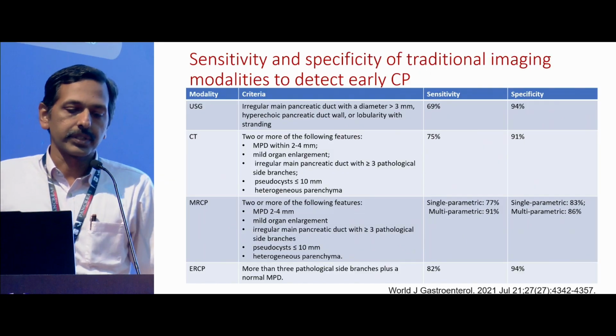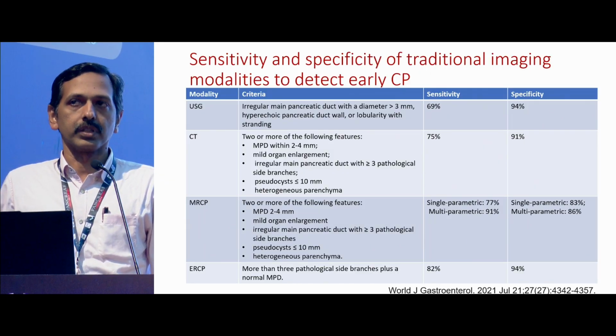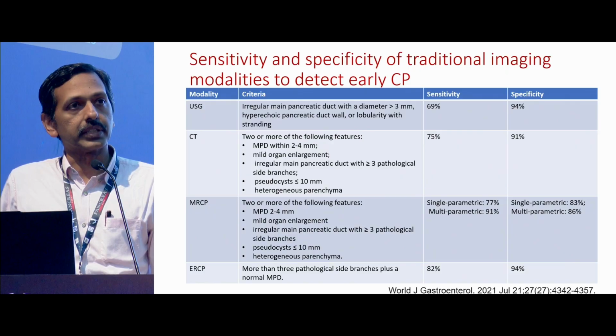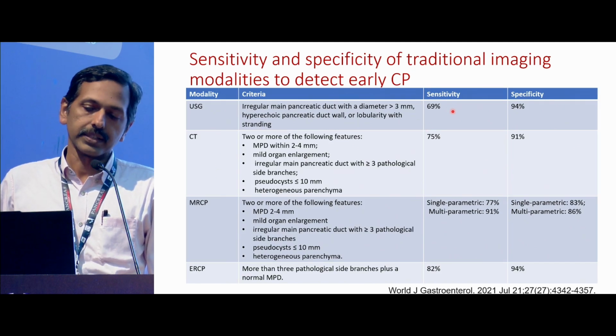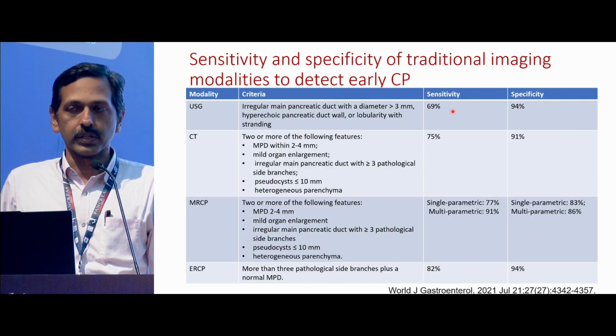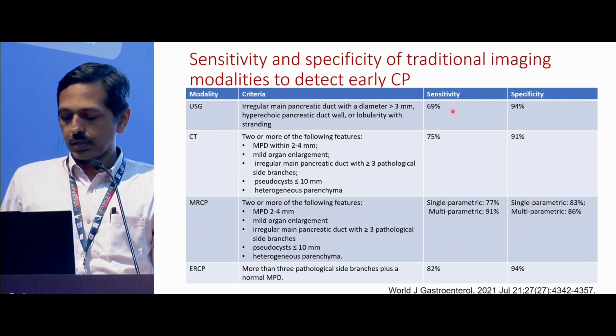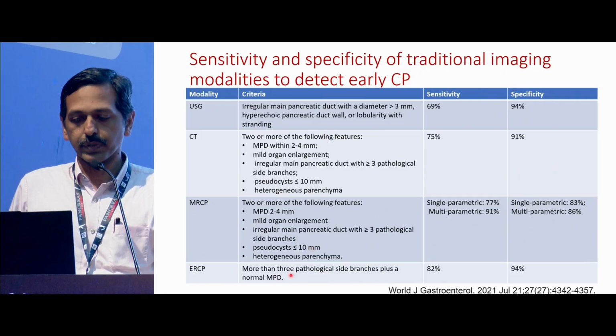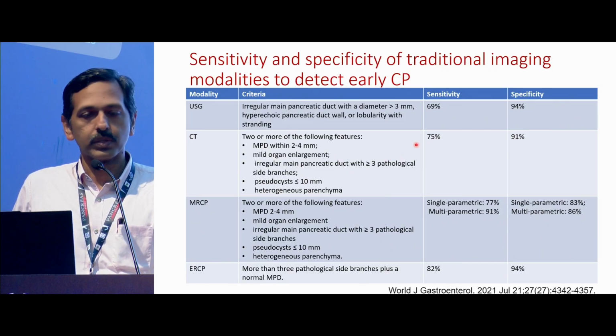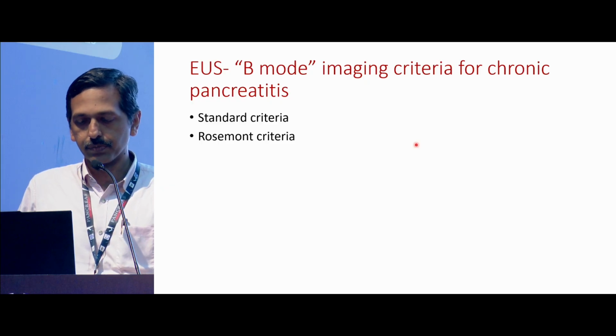Apart from EUS, we always rely on easier imaging techniques like ultrasound, CT, and MR. If you look at the sensitivity of ultrasound, CT, and MR with these criteria to pick up early chronic pancreatitis, it is only about 60 to 70%, not very ideal. ERCP we don't do as a diagnostic test; it's mainly done only when we have a therapeutic potential. So we're looking only at ultrasound, CT, and MRCP for picking up these early changes. The sensitivity is only about 70%, so far from what we would like it to be.